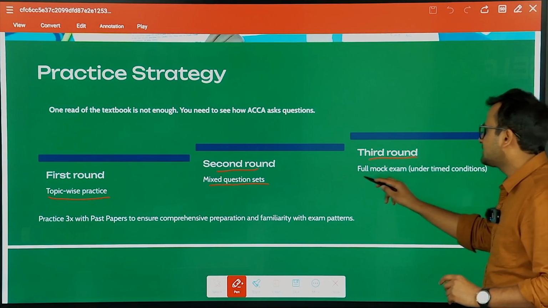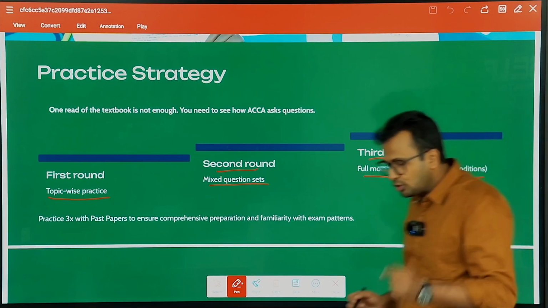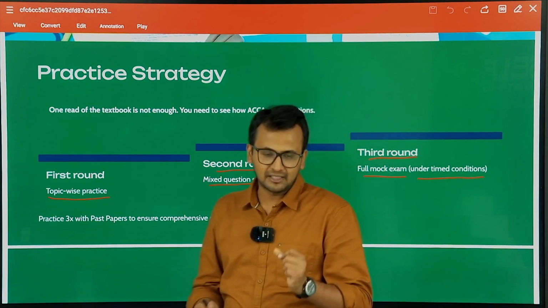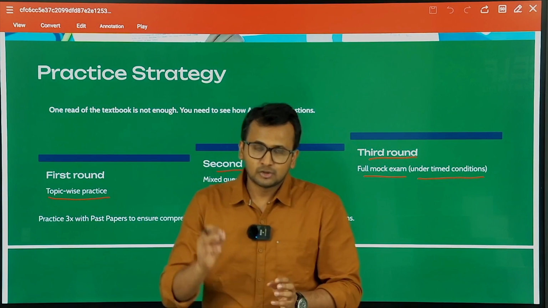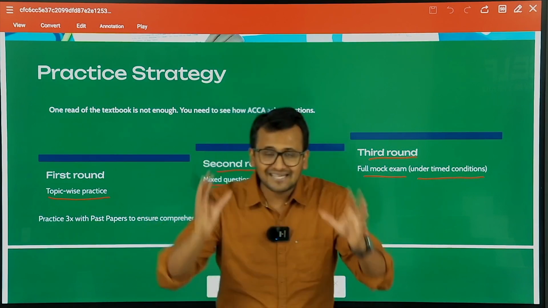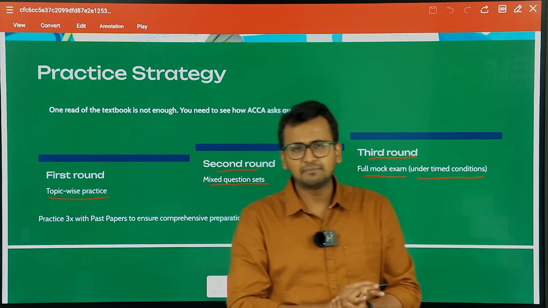And in the third round, practice a full mock exam under timed conditions. If you do not give a practice paper under timed conditions, then you will not be able to manage your time properly. So it's better that you give a proper 3-hour exam, like the one that will actually be taken on the exam day.